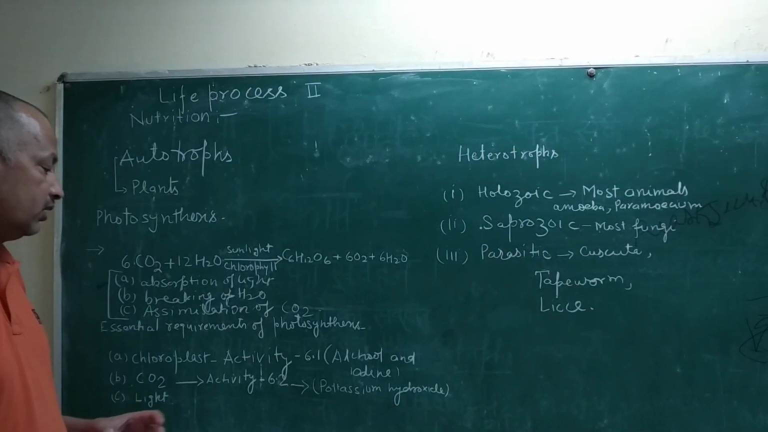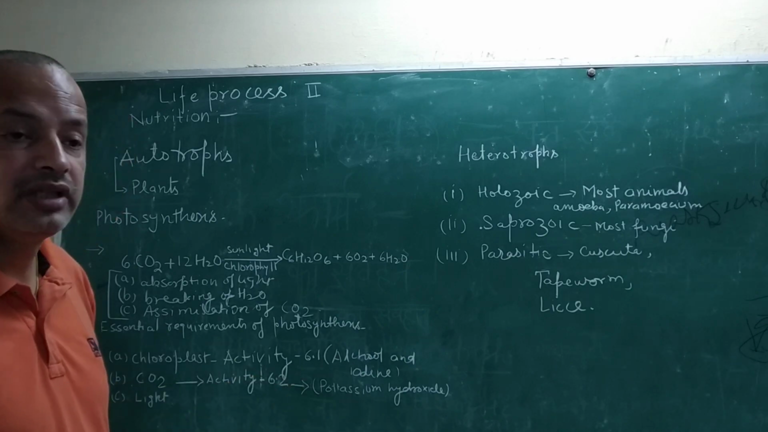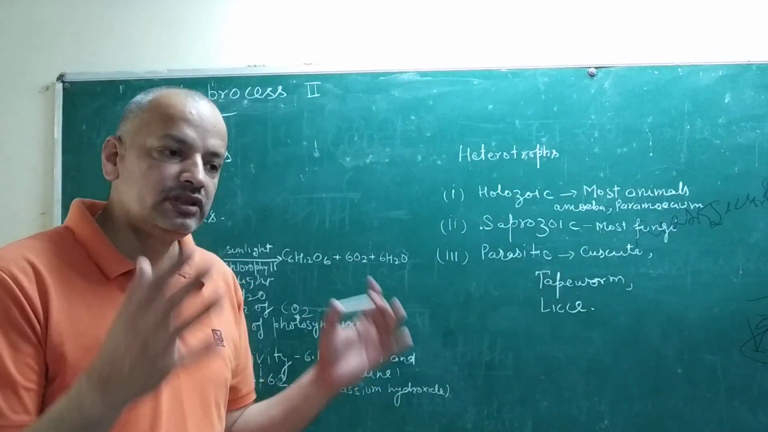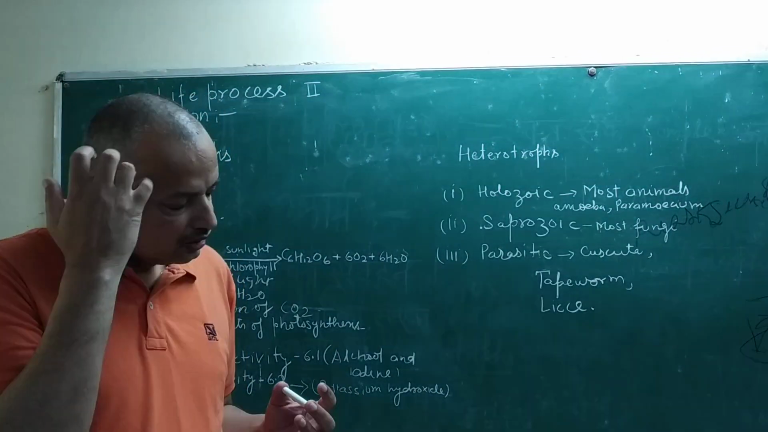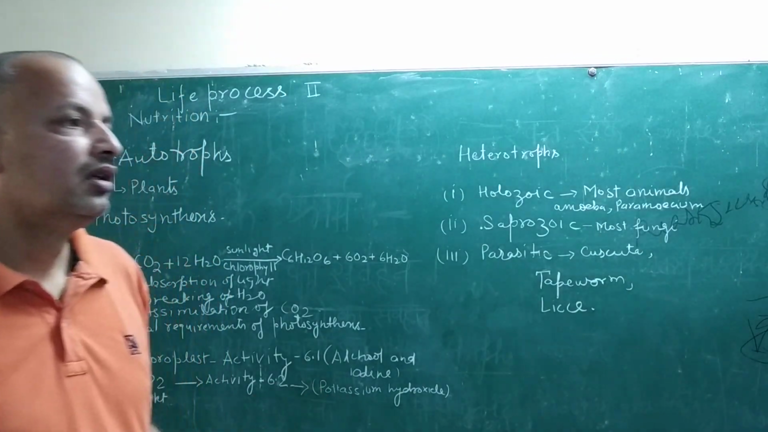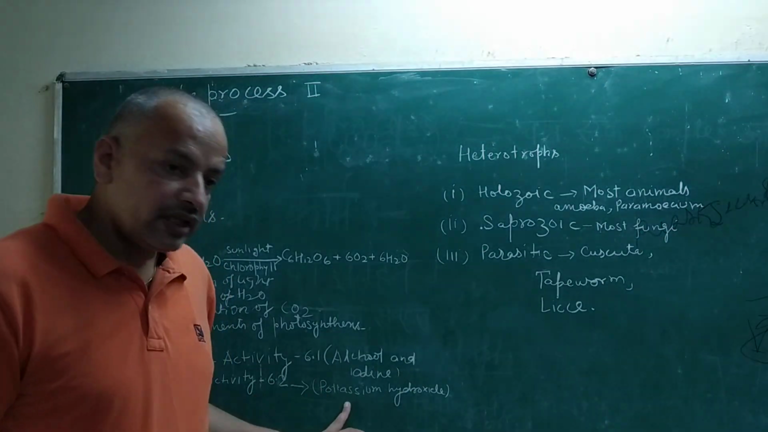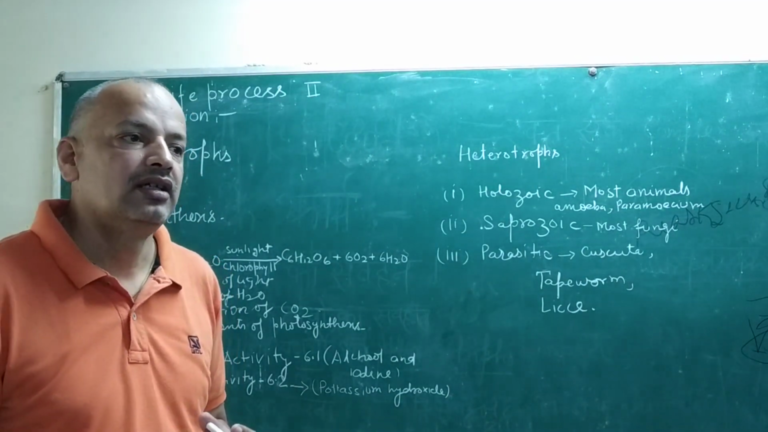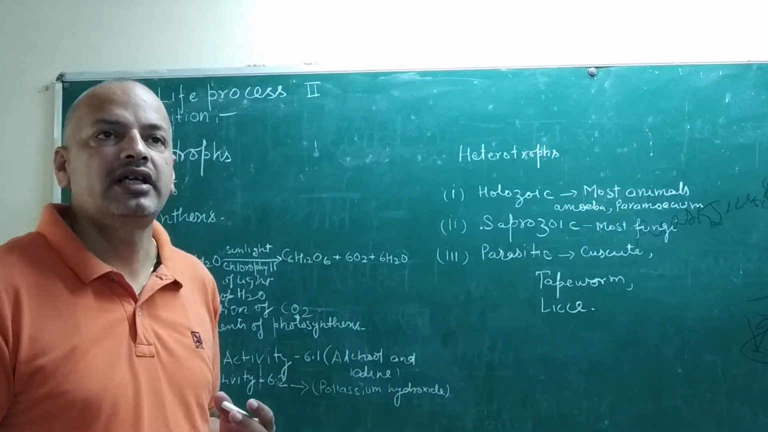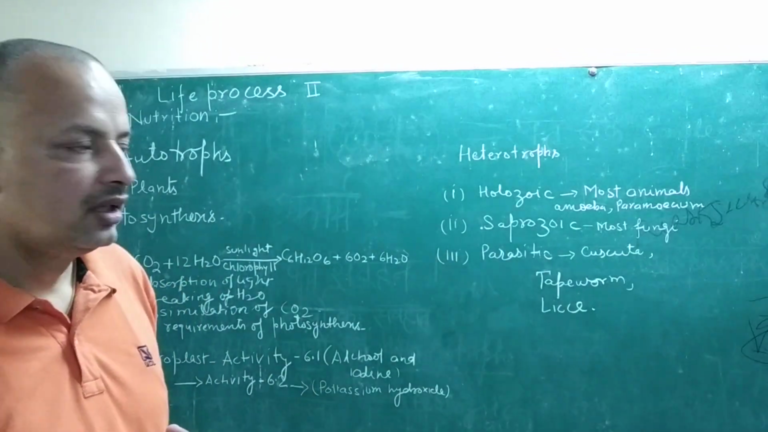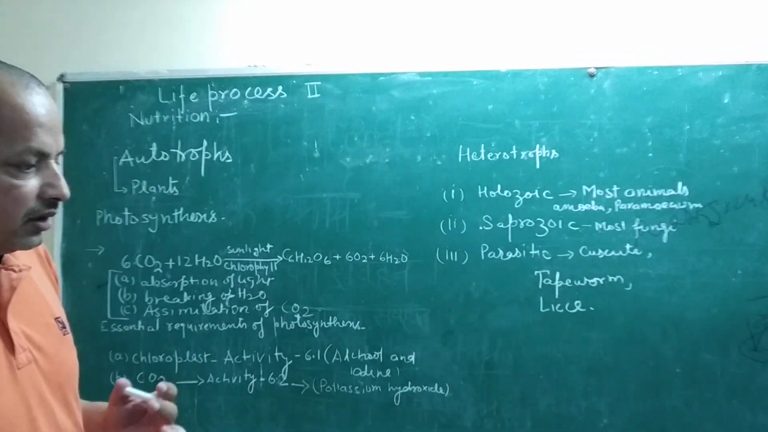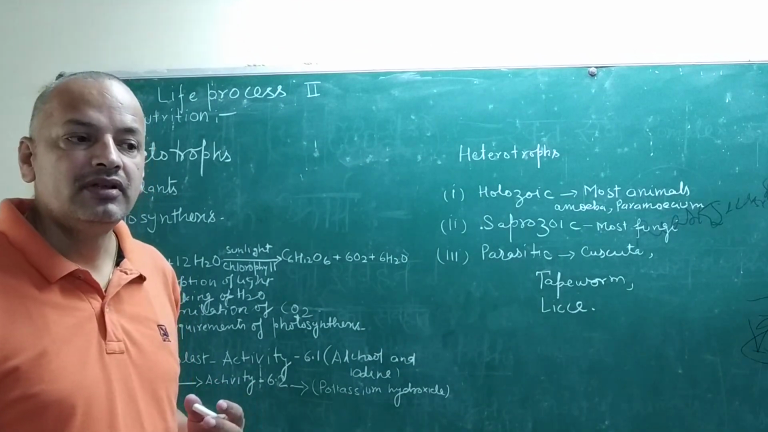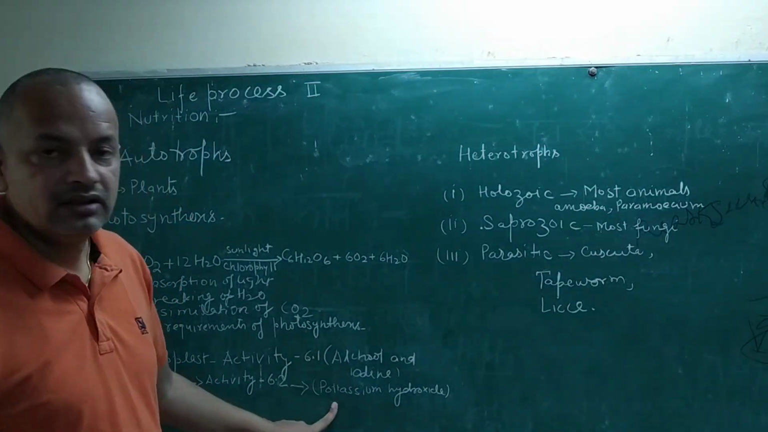Carbon dioxide, and that is activity 6.2 given inside your book, conducted with 2 jars. In 1 jar, keep potassium hydroxide in a plate, and that potassium hydroxide has the property to absorb carbon dioxide. The jar with potassium hydroxide absorbs all the carbon dioxide, so the plant cannot synthesize food in the presence of potassium hydroxide.